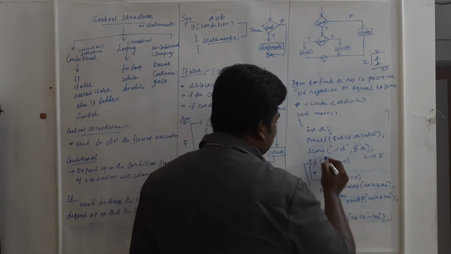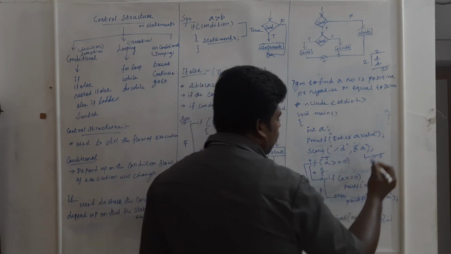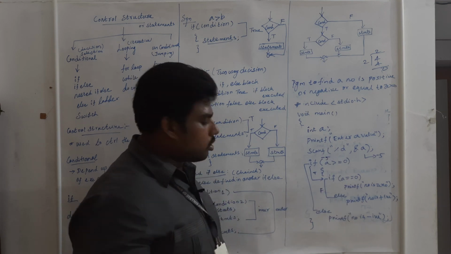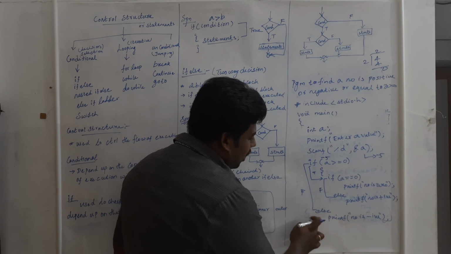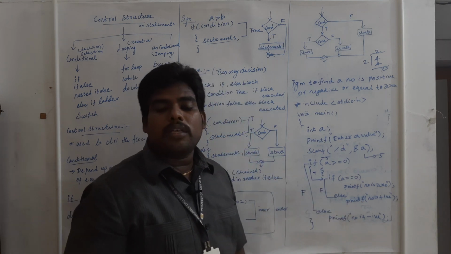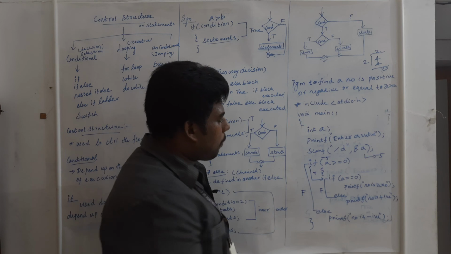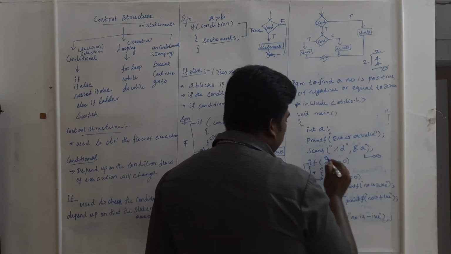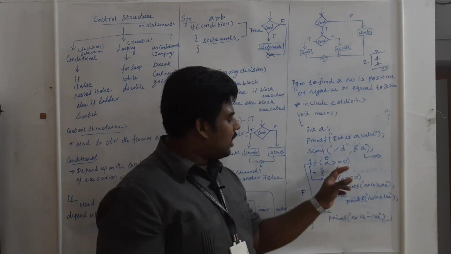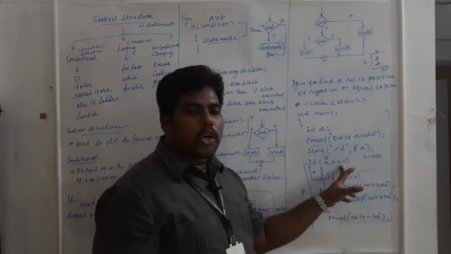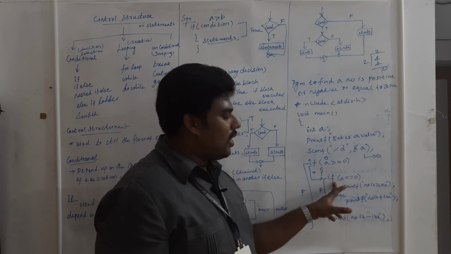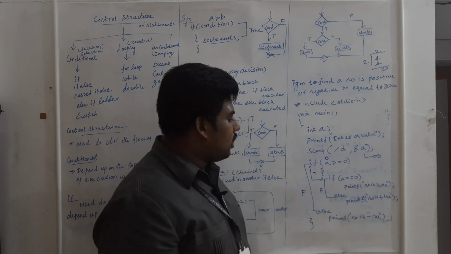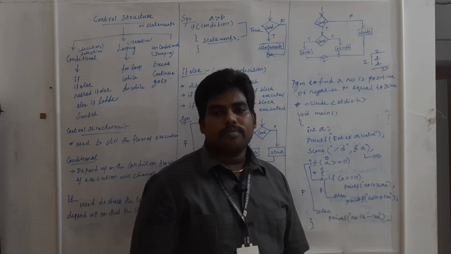Suppose my input is minus 5. Now what will happen? Minus 5 greater than or equal to 0. Condition false. So directly it will come to the else and print number is negative. Suppose your input is 0. 0 greater than or equal to 0: greater won't work, equal to will. So the condition is true and it will come here. A equal to 0, so you will get the output number is 0. All of you got it?